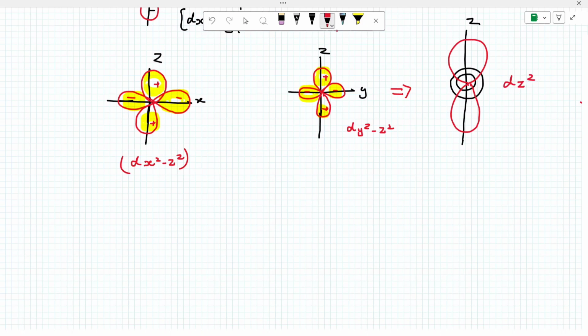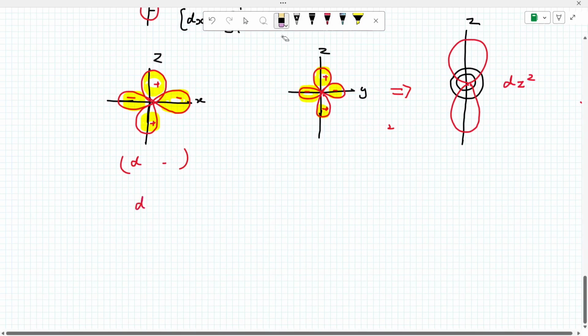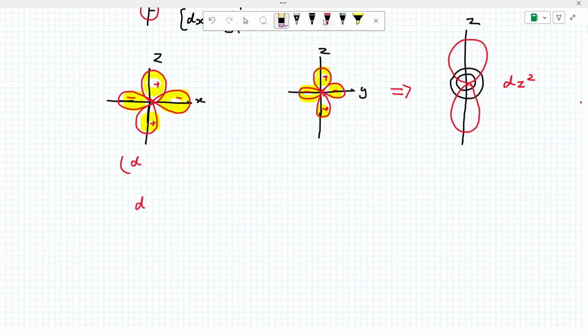This is dz square. The dz square minus dx square, and this is dz square minus y square. Now see, dz square minus dx square plus dz square minus y square.